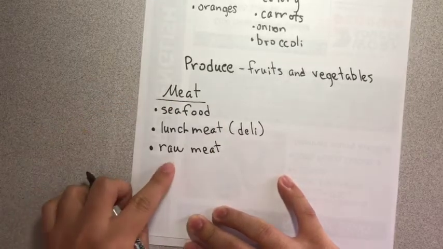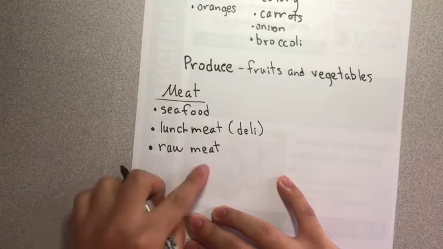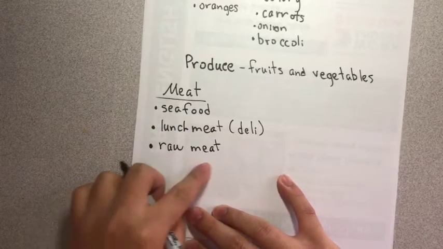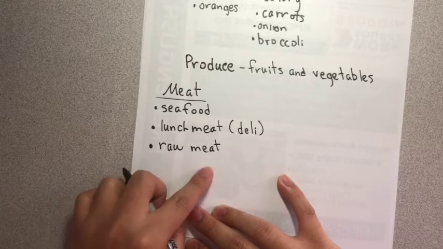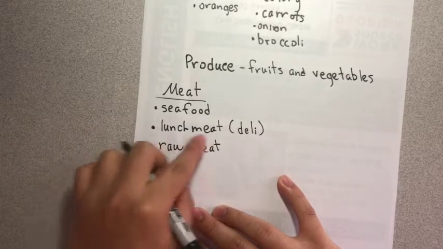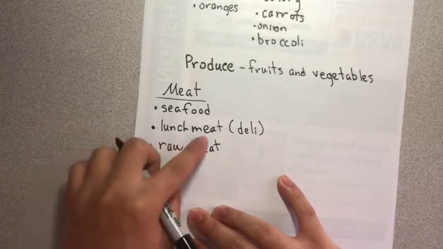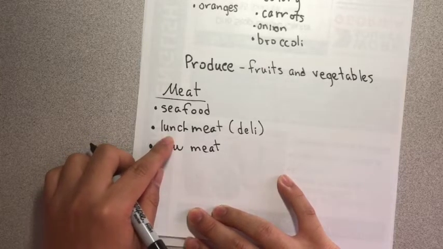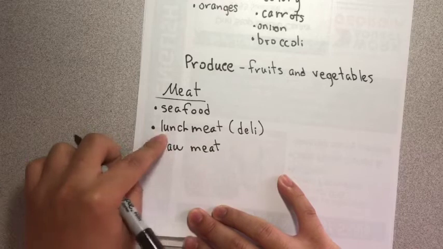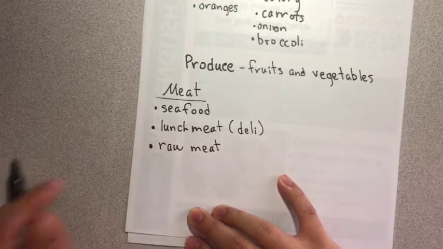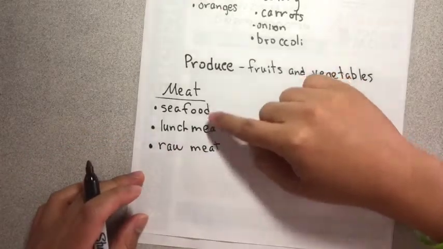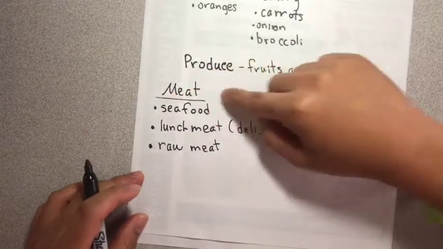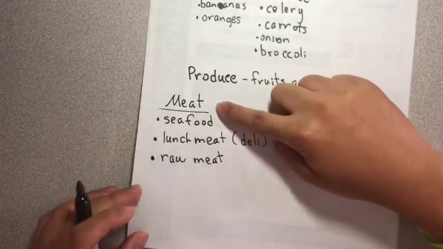Raw meat is meat that you need to cook. So if you have beef, like a steak, or like chicken breast, it's raw meat. And then this is lunch meat. Lunch meat is meat that is already cooked for you. So if you have children at home, sometimes you have lunch meat for them to eat because you do not need to cook lunch meat. So these are the types of meat, and this is the category meat.